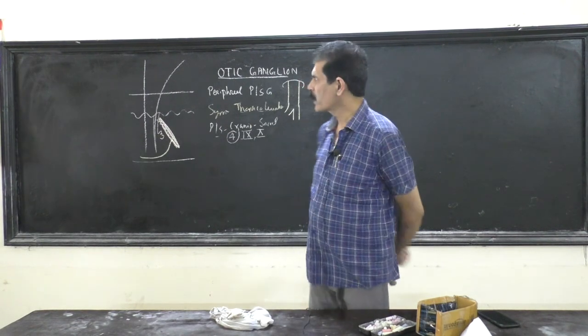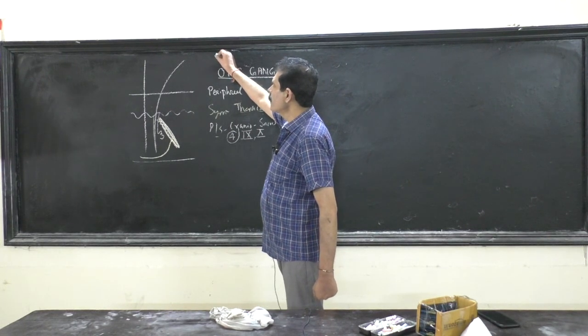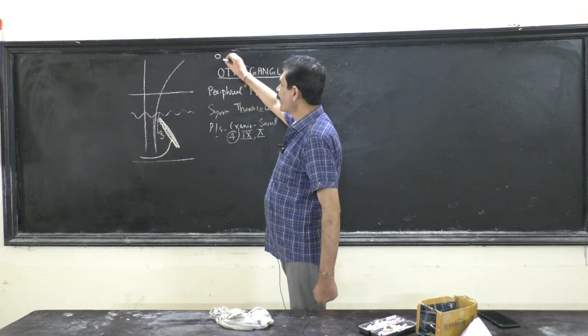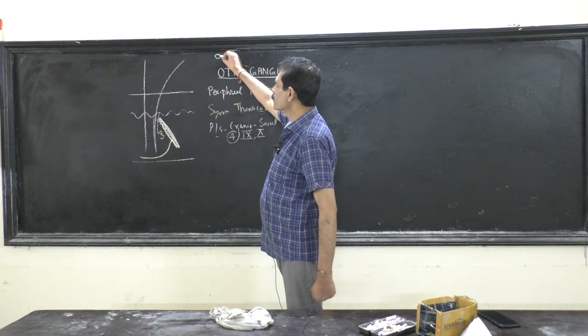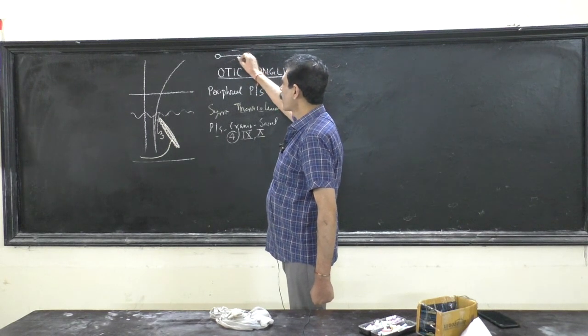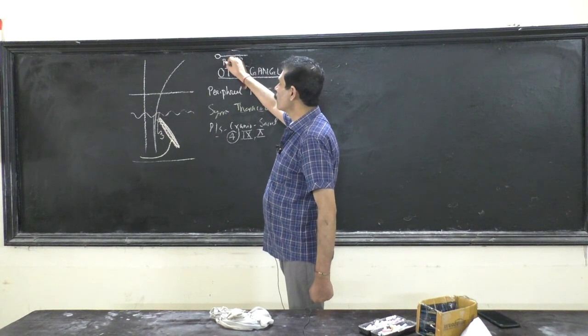So what is this sympathetic parasympathetic system? The gray matter which is lying either in the spinal cord or in the brain, a nerve starts from it. This is called a parasympathetic or a sympathetic nerve, and these are called preganglionic fibers.